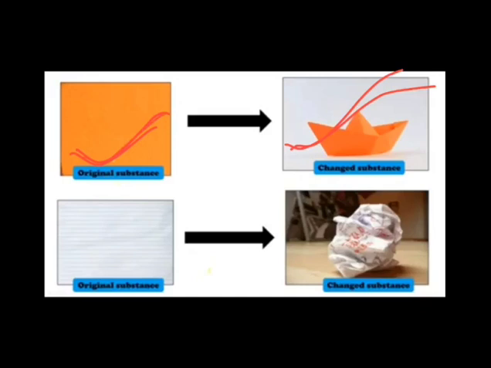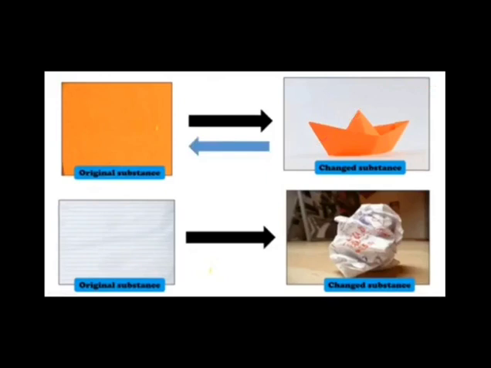Yes, I have to just unfold this paper boat and I will get my paper back. Okay, it will be a little crushed up, but I will get my paper back. Okay, so the process in which we get the original substance back from the changed substance is known as a reversible process.